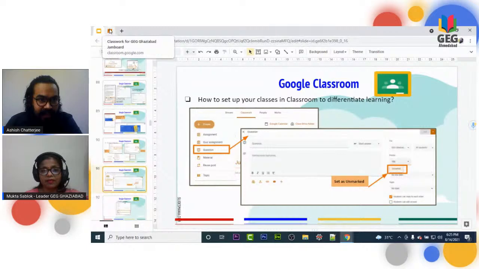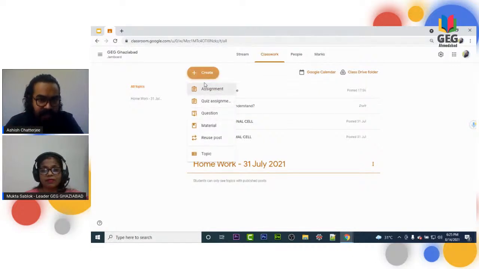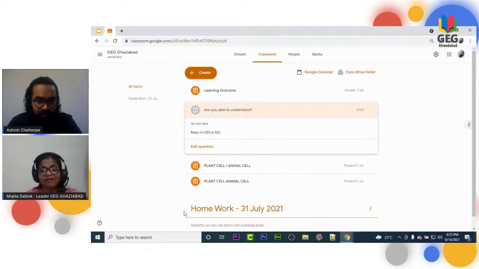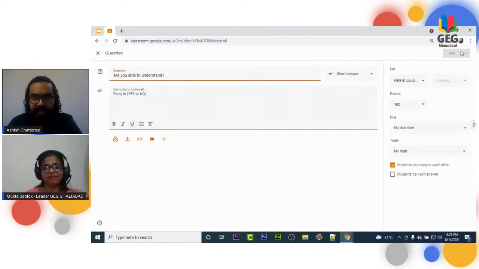But let's say right now I want to float one question as differential learning, to ask whether the students who have joined are aware of all the things or not. So try to use a question rather than an assignment or material. If you click on question, it will look this way. I want all those who have joined the class right now to hurry up. I'll change it from draft to assign right now, so that all of you can work on that area.